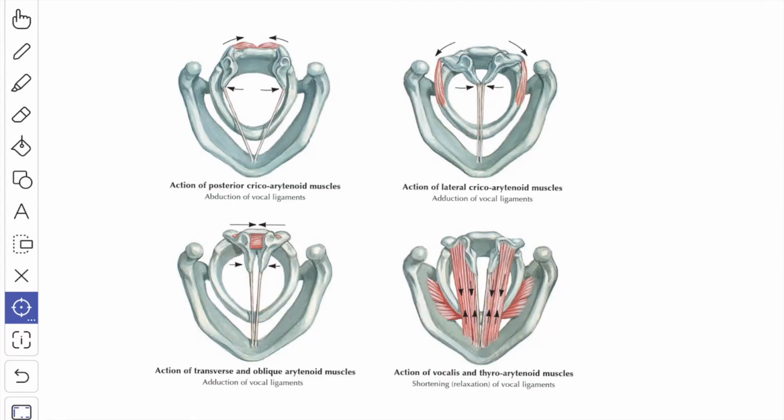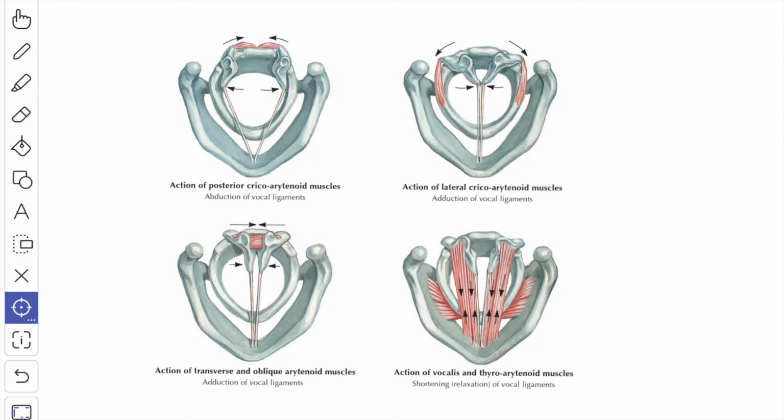Now we'll see the actions of the intrinsic muscles of the larynx. This is the muscular process of the arytenoid cartilage, and this is the vocal process of the arytenoid cartilage. Any muscle which pulls the muscular process medially pushes the vocal process laterally, resulting in abduction of the vocal cord.